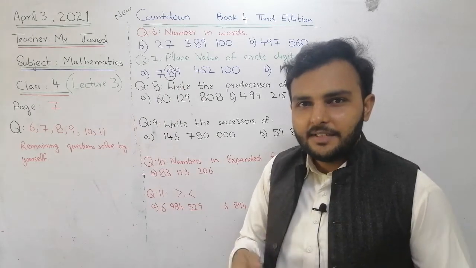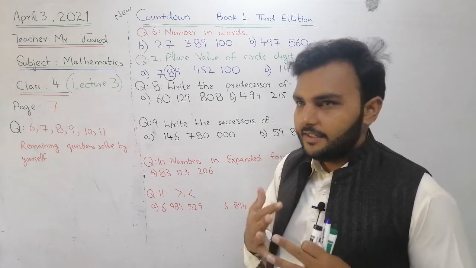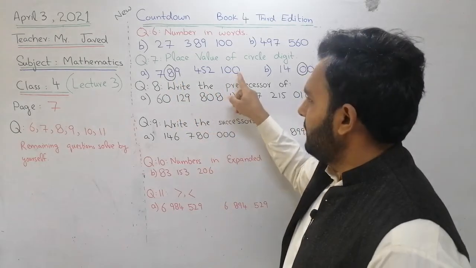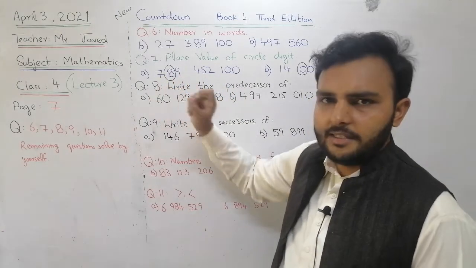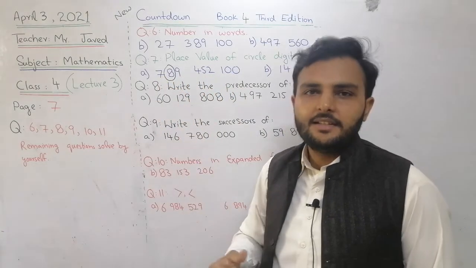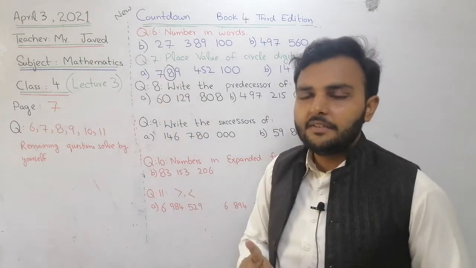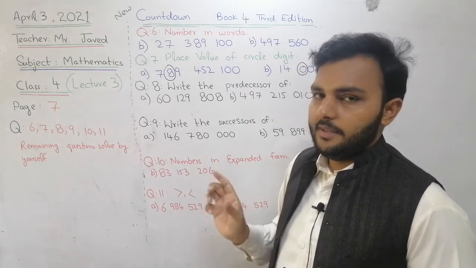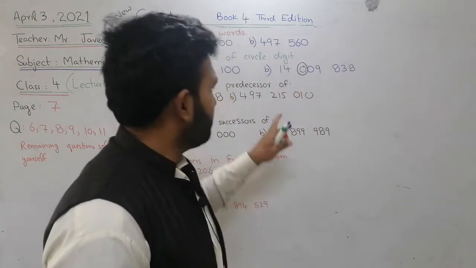Hurry up, think for 5 seconds. Did you think? Okay, clear. 700 million. Then you will count 1, 10, 100, 1000, 10,000, 100,000, million, 10 million, 100 million. 700 million. Is that clear, all of you? This is the place value of 7. I'm not talking about the number in words. Clear? Make sure. The next is here.